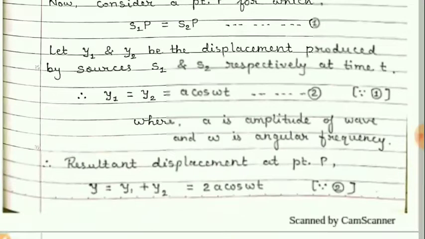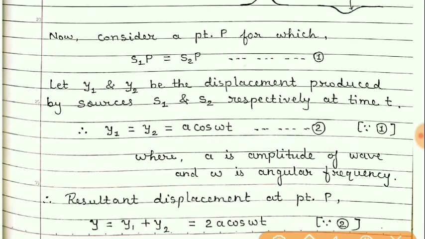Now, if we consider this path difference S1P and S2P to be equal, in that case what happens? The displacement of the point P will be the effect of both the waves.